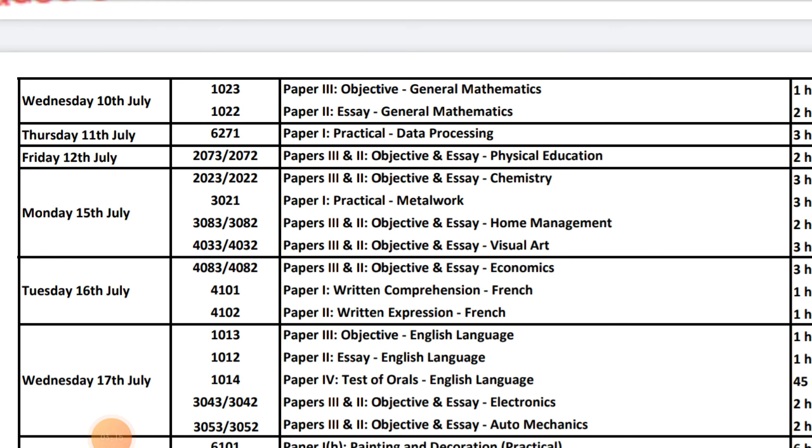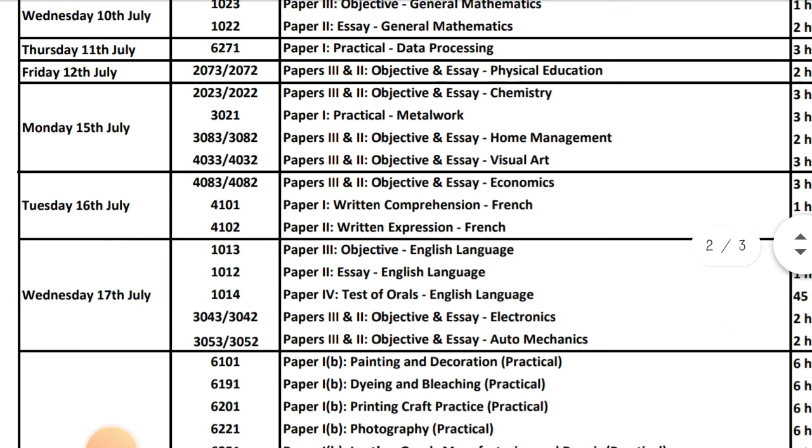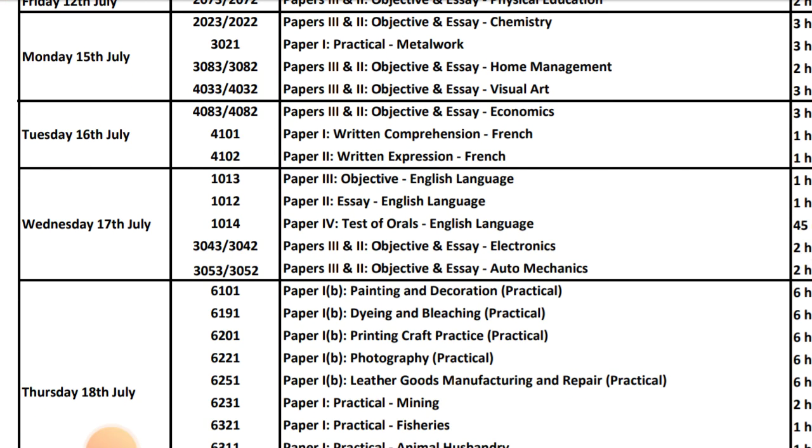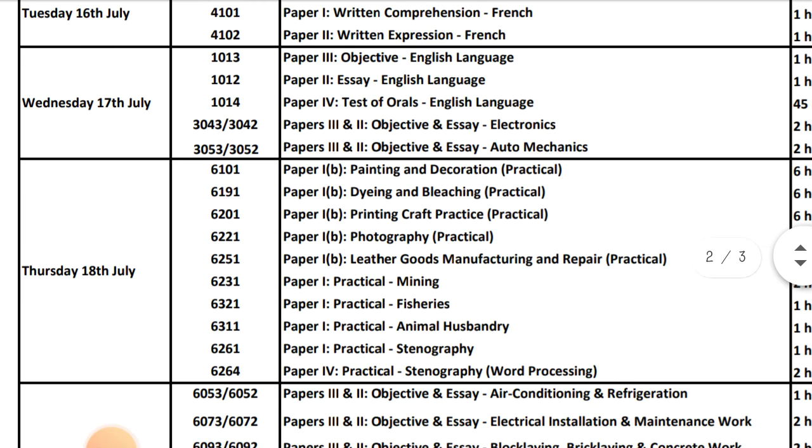On 12th July, we have physical education. On 15th of July, Monday, we have chemistry, essay and objective. Then we have metal work, home management, visual arts. On Tuesday, 16th of July, we'll have economics and French. On Wednesday, 17th, we'll have English language, objective, just English, electronics, and auto mechanics.